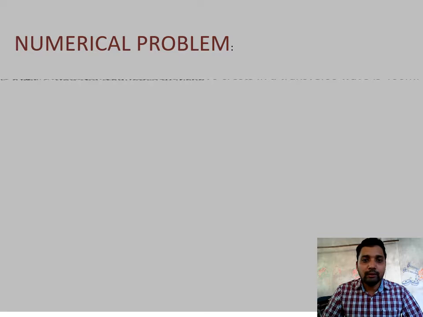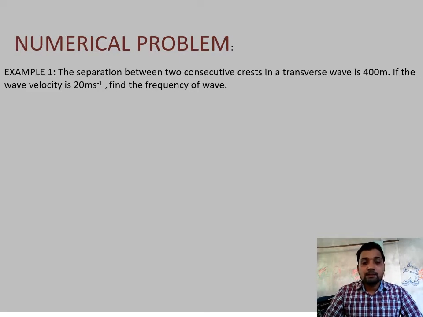In the first one, two quantities are given to us. The separation between two consecutive crests in a transverse wave is 400 meter, and the wave velocity is 20 meter per second. Find the frequency. So wavelength and wave velocity are given, and we have to find the frequency.